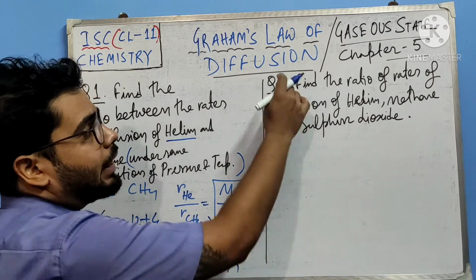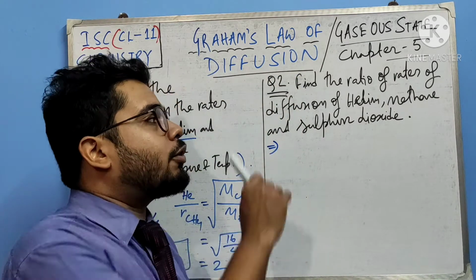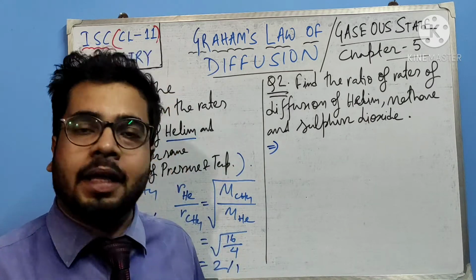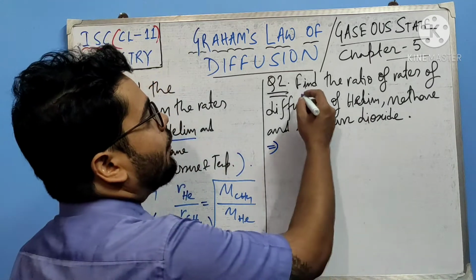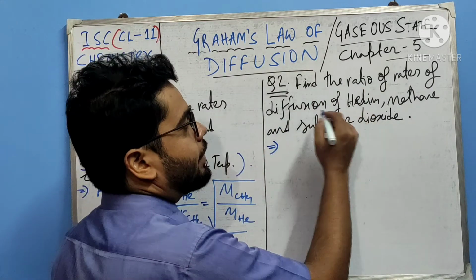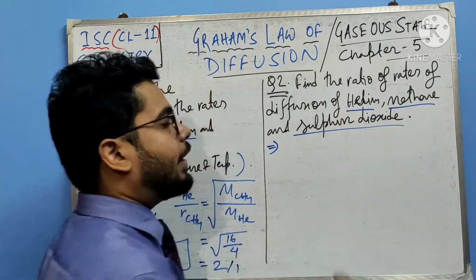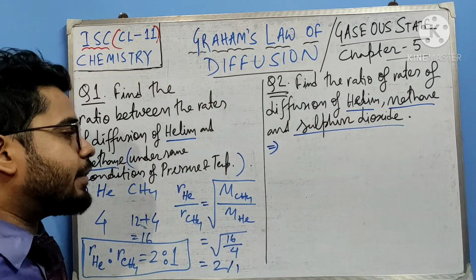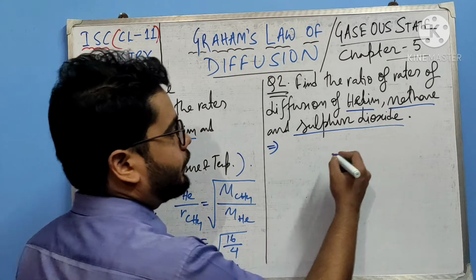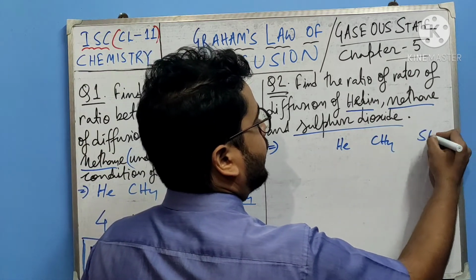Now let's read this problem, and after I read it, you will try solving it on your own by pausing the video. So find the ratio of rates of diffusion, the same type of problem. Here 3 gases are given: diffusion of helium, methane and sulfur dioxide. What are the 3 gases? First one is helium, then methane and then SO2.